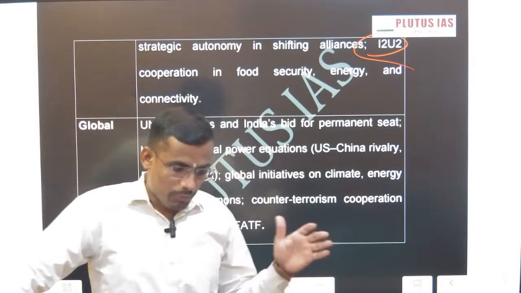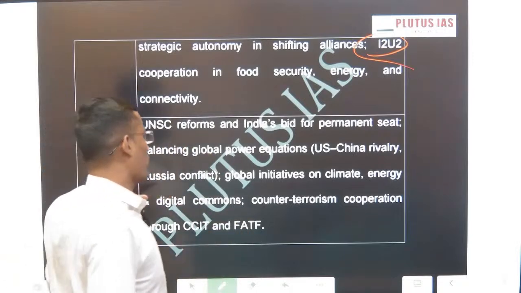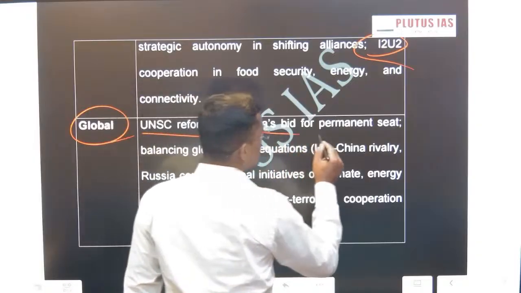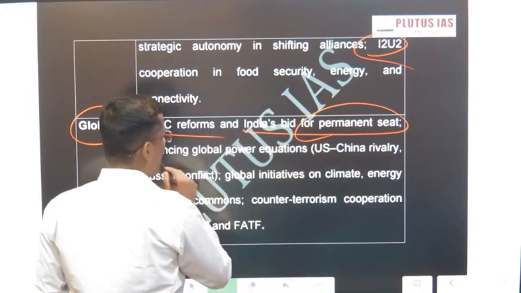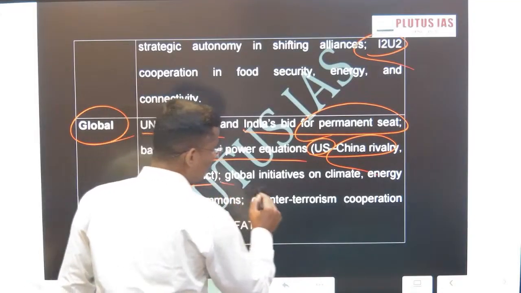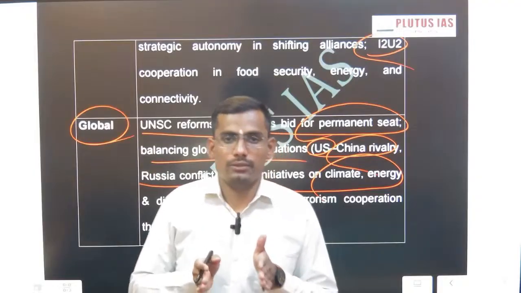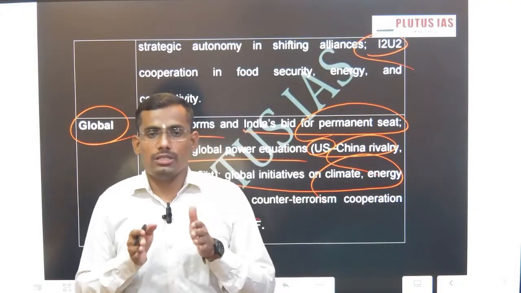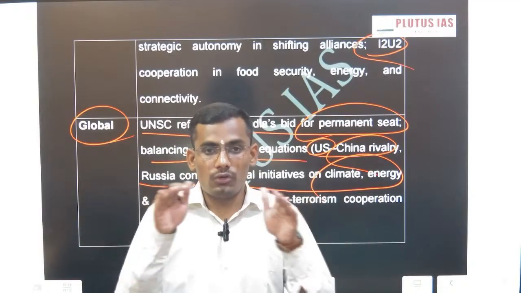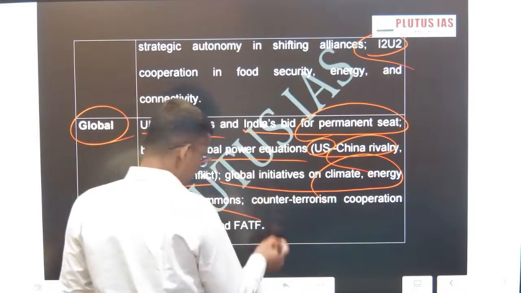Now apart from these two levels, the third will automatically be the global level. So what is happening at the global level? UNSC reform, India's bid for the permanent seat, balancing the power between US-China rivalry, then the Russia conflict. See, on the one hand, India is managing ties with Israel and also the Arabs. But at the global level, if you see, the power balance is shifting.